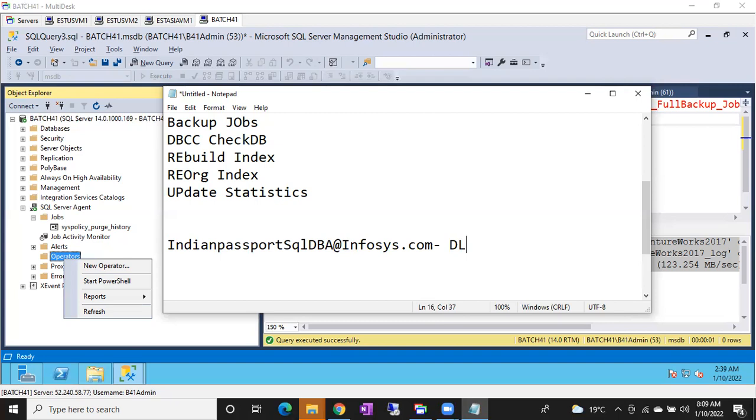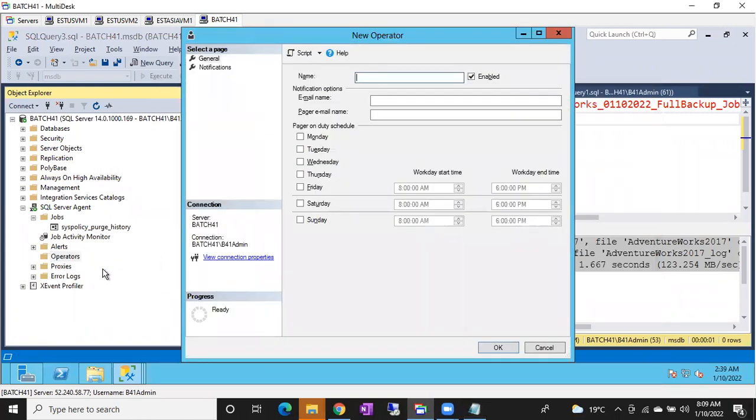Through groups, right? We cannot send individual mails in the organization. They are going to send to the whole DL. So whoever is there in the DL, if 20 DBA guys are there, this email will go to all the 20 DBA guys. So simply what we are going to do, under new operator, we have to give